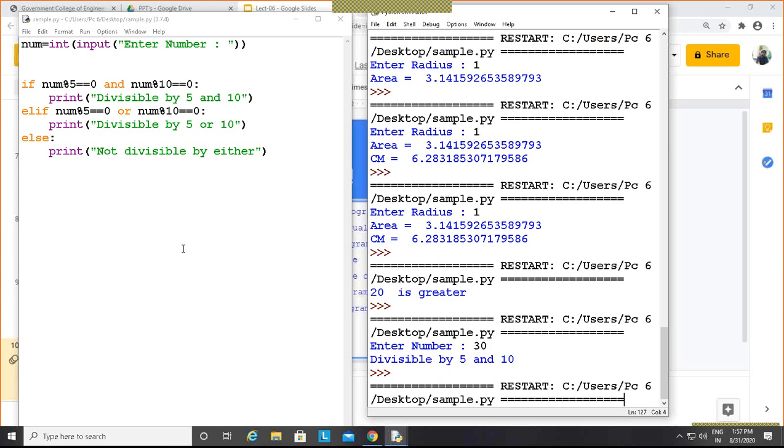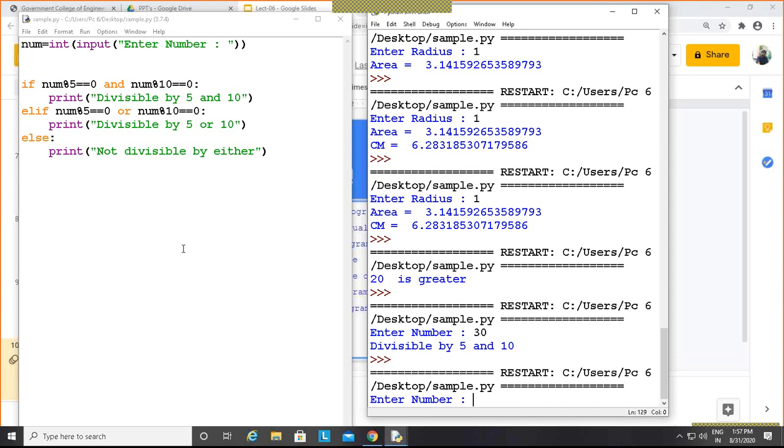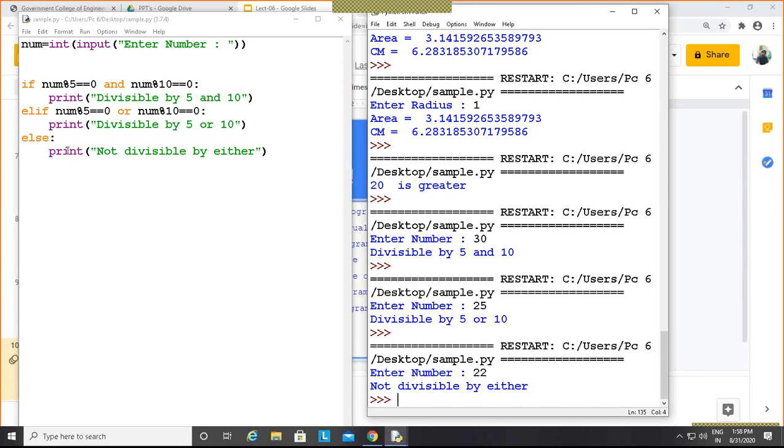Suppose next time when I run, I enter the value 25. This is simply divisible by 5, not by 10. So it is divisible by 5 or 10. You can see here, 5 or 10. So this elif has been executed. And if I run it again and enter 22, this is not divisible by either 5 or 10. So in this case, the else part will be executed. You can see here, not divisible by either. Get it? So this is the way of writing this if, elif, else.